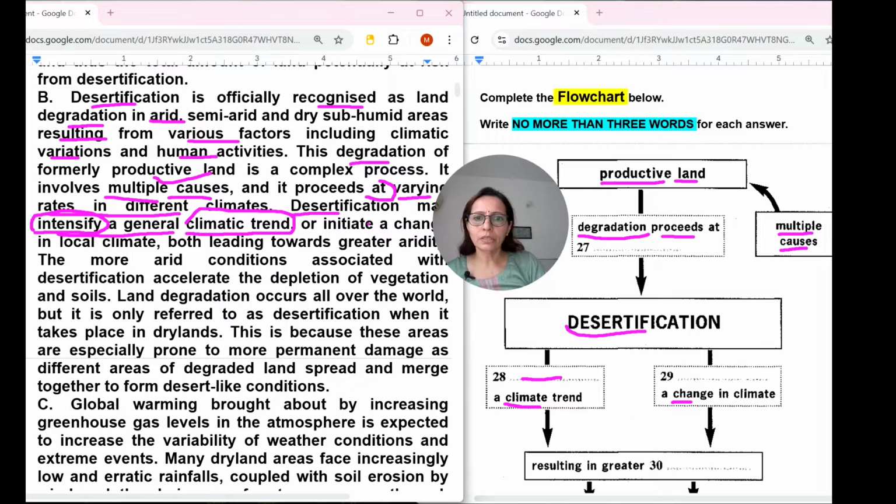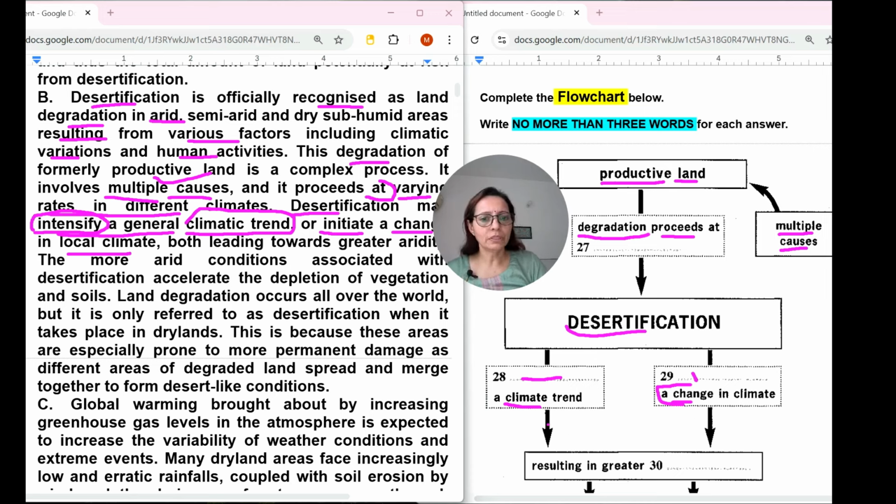Change in climate, here I can see a change or initiate a change in local climate. So it is clearly given a change in climate, it is given, so the word initiate will come. Here it is initiate, here the word intensify will come. In 28th and 29th we have solved.